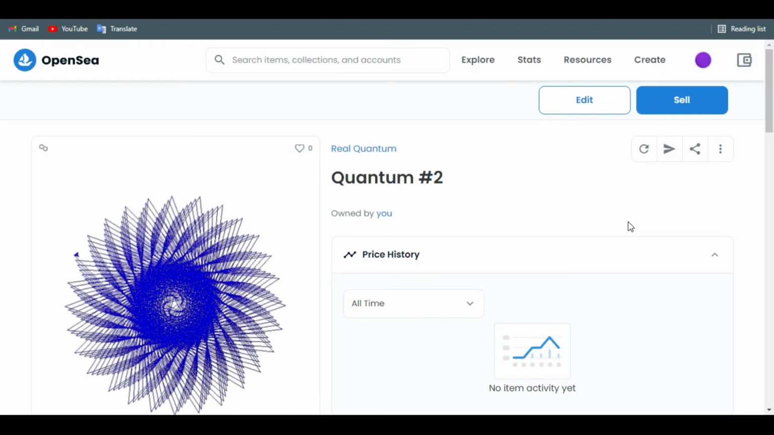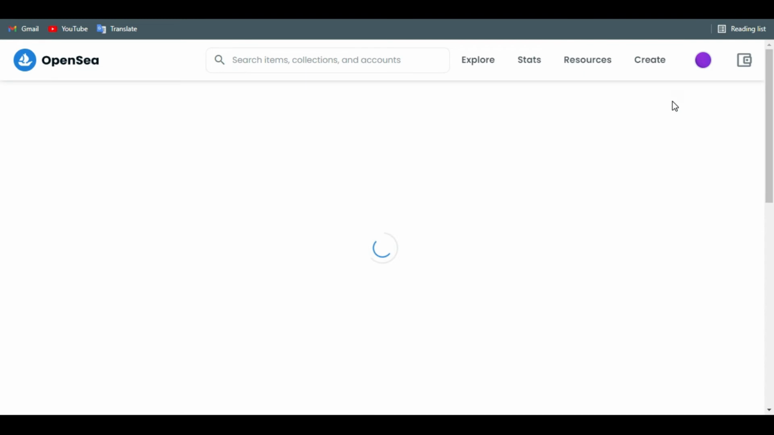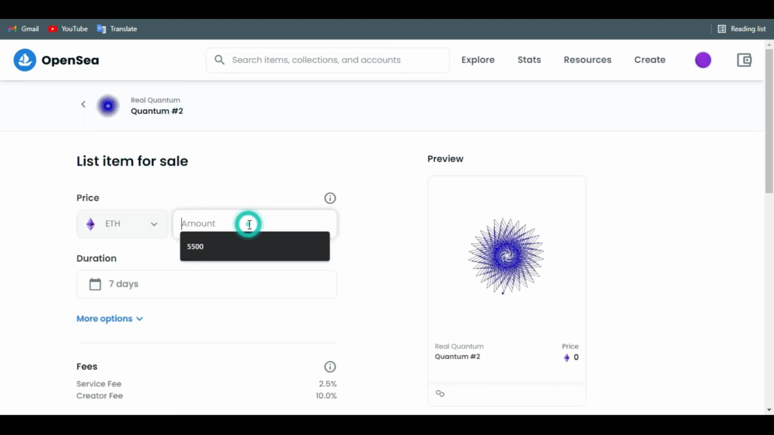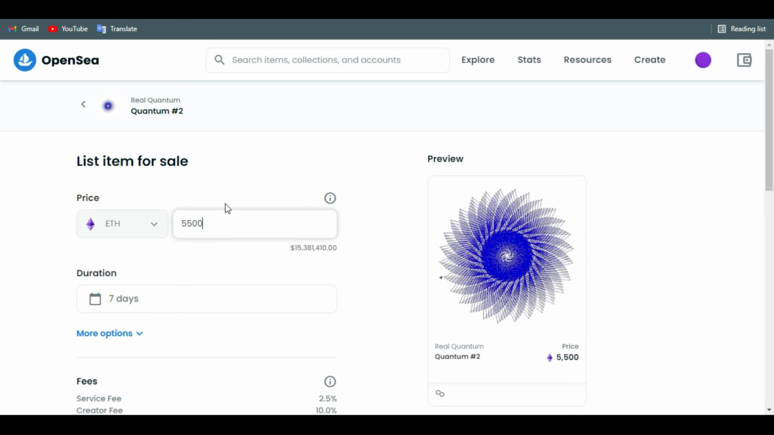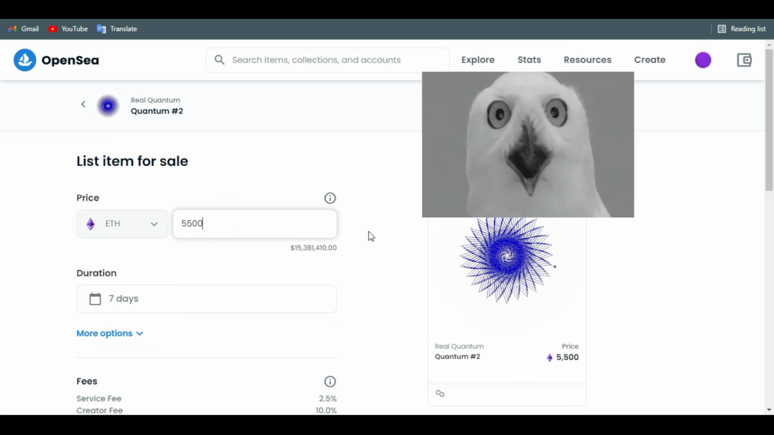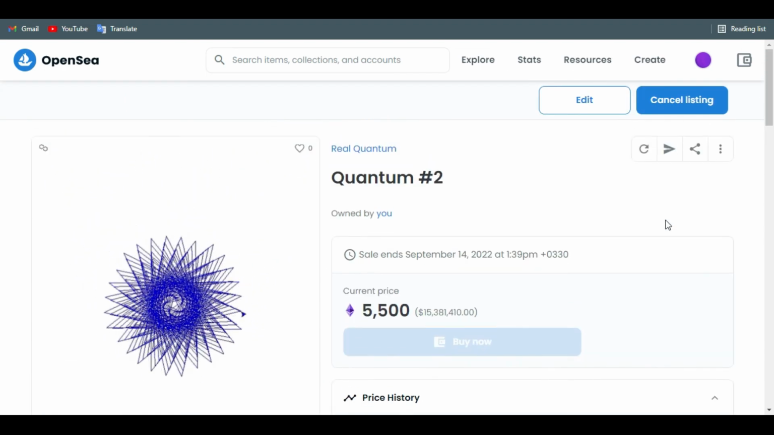Now let's put it up for sale on the OpenSea website. I'm not greedy, so I'm setting the price at 5,500 Ethereum, equal to $15 million. With this money, hopefully I can buy a quantum computer to play with.